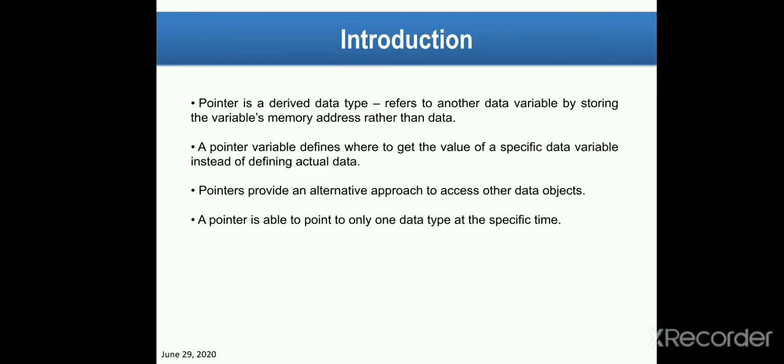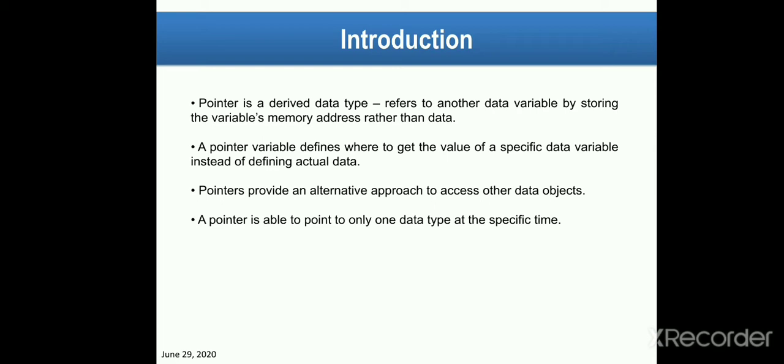First of all, a pointer is a derived data type which refers to another data variable by storing the variable's memory address rather than data. It doesn't indicate the data or value. It always indicates the address of that value, where it is stored. So a pointer is basically to point to the address, not the data.